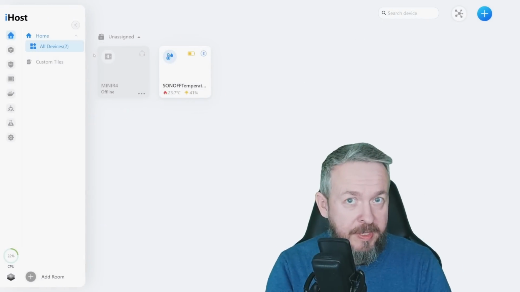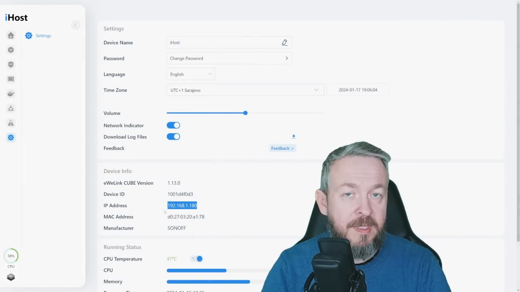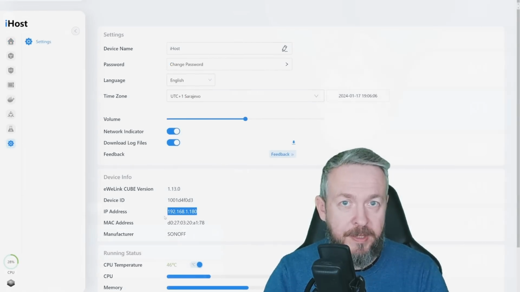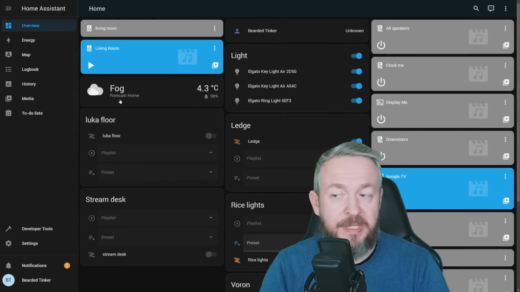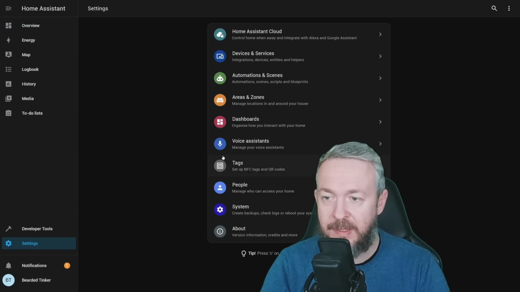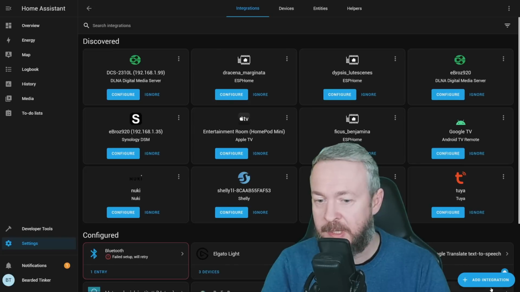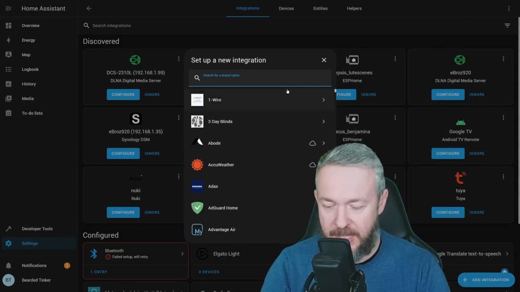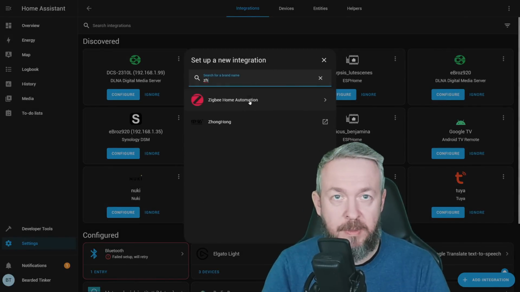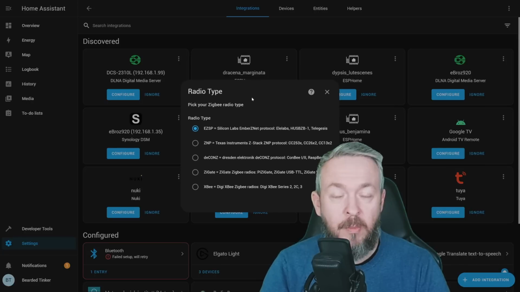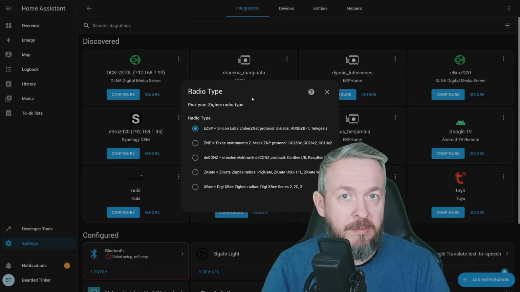For example, on this iHost I have a Docker that is running Home Assistant. And if we go to this IP address with port 8123, we will be greeted with a familiar Home Assistant screen. If we go to Settings, Integrations, click on Add Integration and type ZHA for Zigbee Home Automation, we can already add the device we want here.